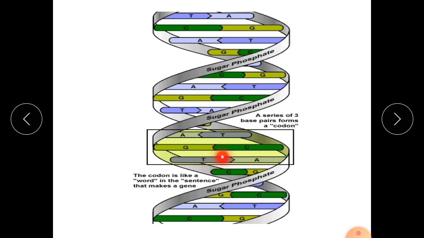Always one pyrimidine will bind with one purine. G always binds with C. It never happens that G will bind with T or C will bind with A. A will always bind with T. So this sequence always occurs in our DNA strand.